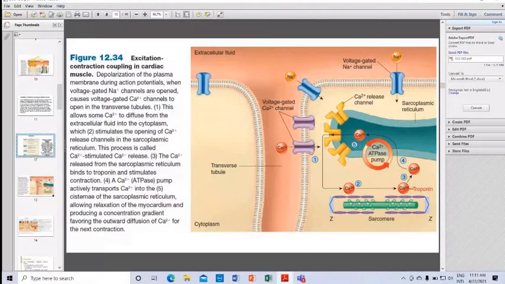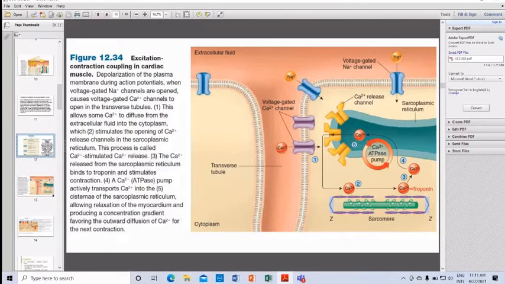What do these calcium ions do? They stimulate the opening of calcium release channels, which are present in the sarcoplasmic reticulum, and so stimulate the release of calcium. This process is called calcium-stimulated calcium release.